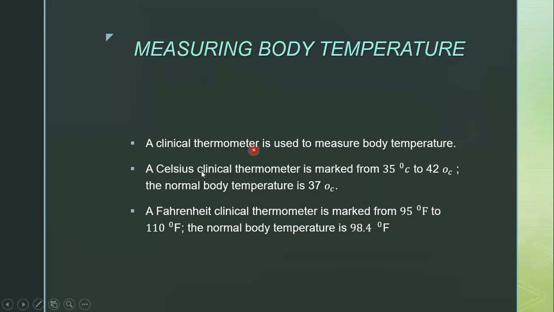Next, measuring body temperature. A clinical thermometer is used to measure body temperature. When you get a fever and go to the doctor, they will check using the thermometer. A Celsius clinical thermometer is marked from 35 degrees Celsius to 42 degrees Celsius. The normal body temperature is 37 degrees Celsius in the human body. A Fahrenheit clinical thermometer is marked from 95 degrees Fahrenheit to 110 degrees Fahrenheit. The normal body temperature is 98.4 degrees Fahrenheit.